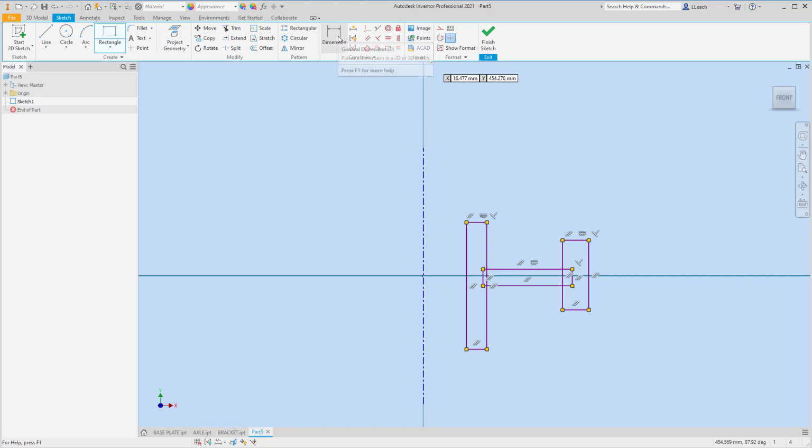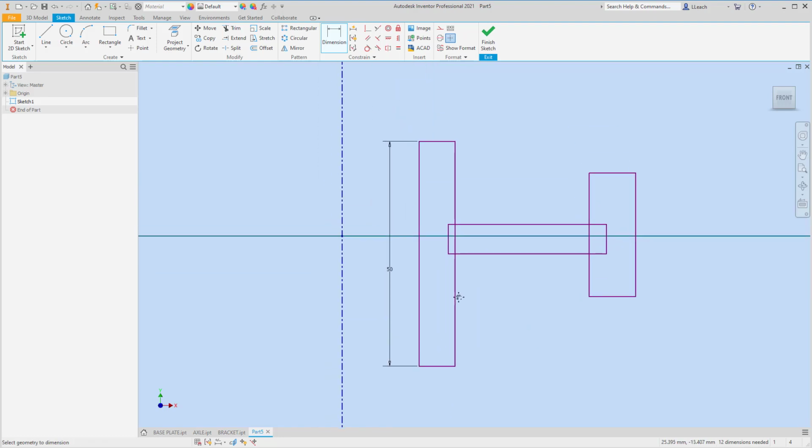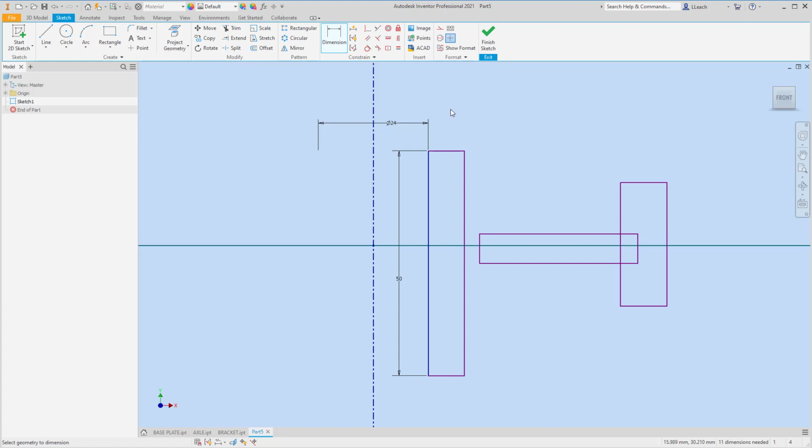Let me start dimensioning this. So this from here to here is, whoa, I got way too big. That's going to be 50. And then if I dimension this line to my center line, that has a diameter of, what is that, 24? That's going to be 24. And then this from here to my center line has a diameter of 36.